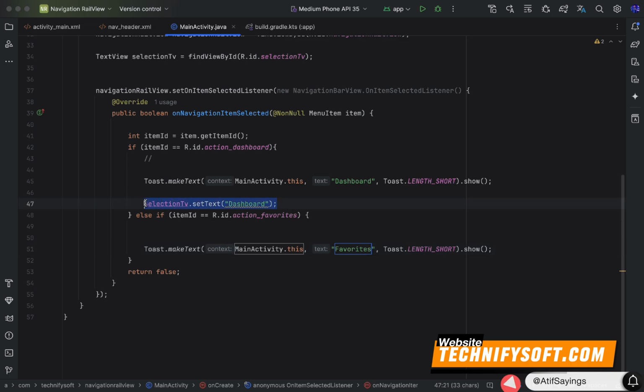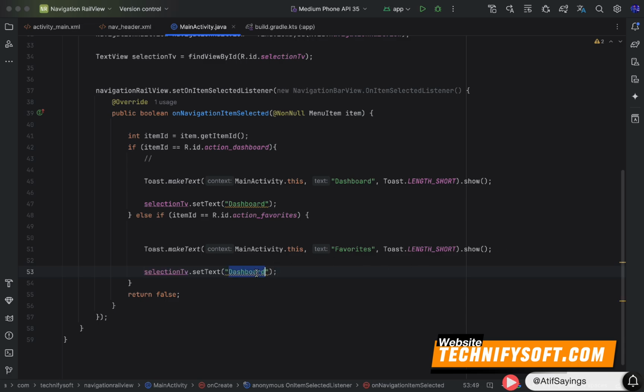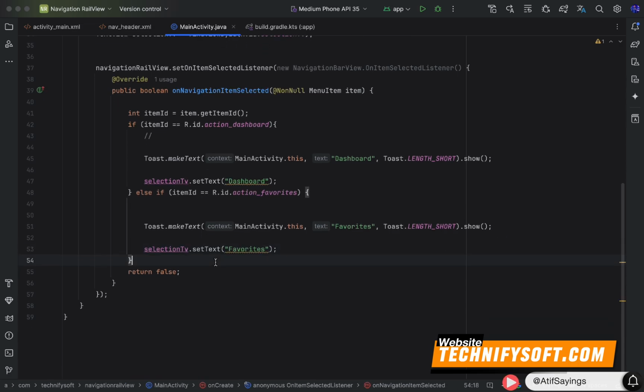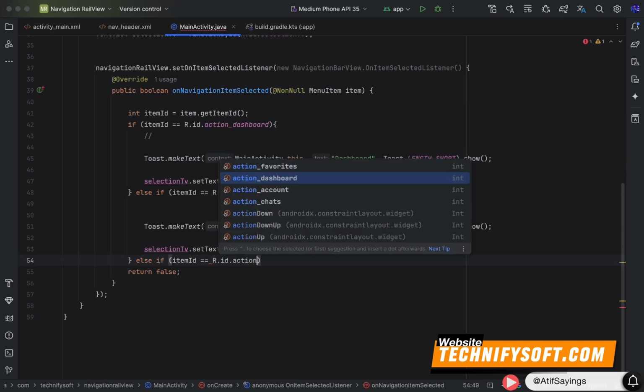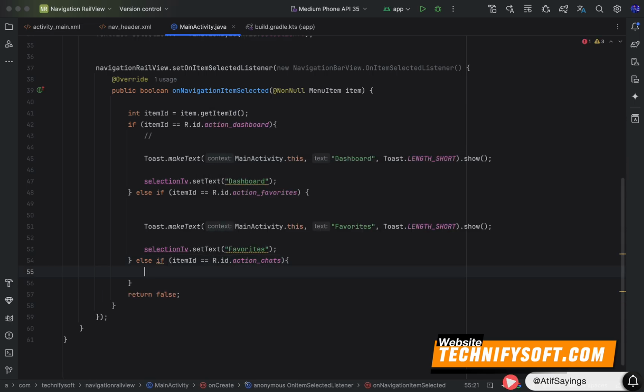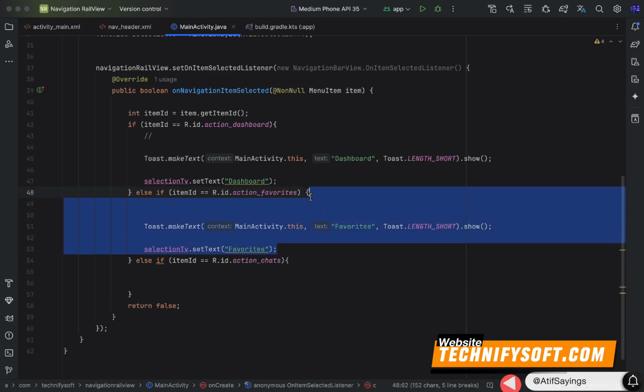Just copy and paste after the toast. Change the text to favorites. After that, we will create another condition as if item ID equal to R.id.action chats. This condition will be called when user click the chat menu item.